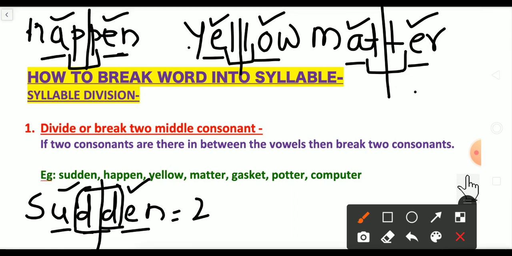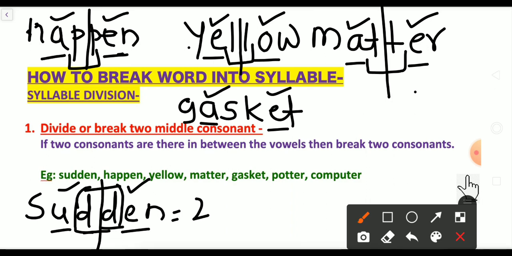Got it? Next word is gasket. I'll write it here. Gasket. Find the vowels A and E. Now this is a vowel, this is a vowel, and in between them S and K, what are they? Consonants. So we have to divide in the middle.